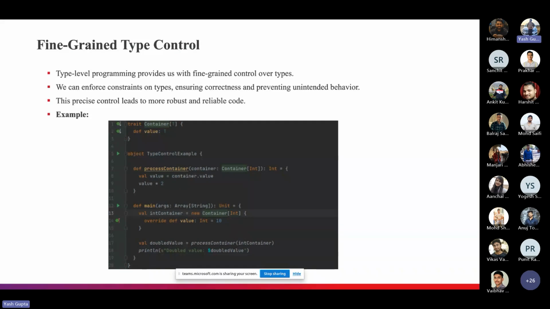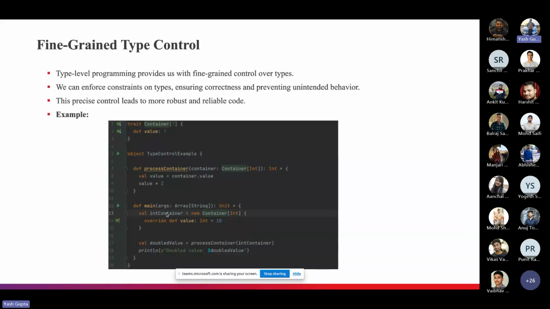We can also declare our own types so that we can use them later and abstract our code more efficiently, right? So we can enforce these type constraints using generic type aliases, this T. If you see the example here, we have a trait Container that has a generic type, right? And if I want to process this container using the processContainer method, the parameter should be of type Container[Int], right?